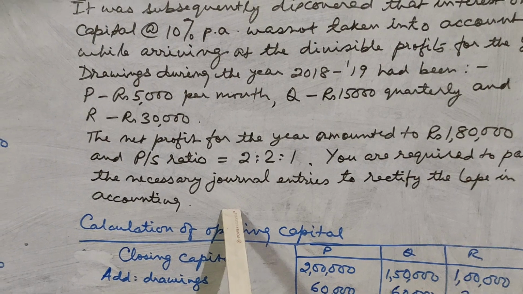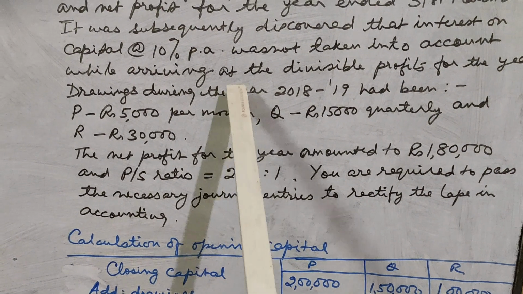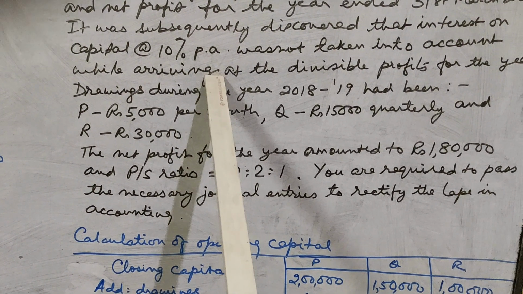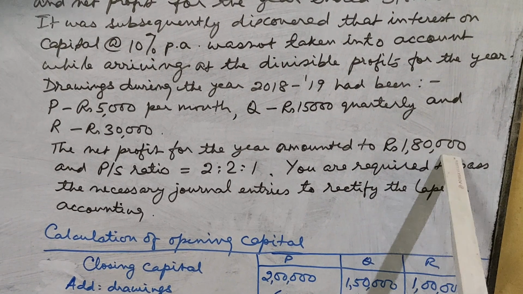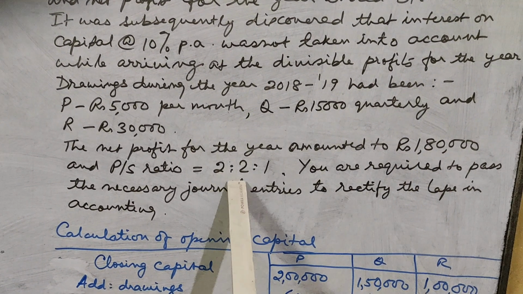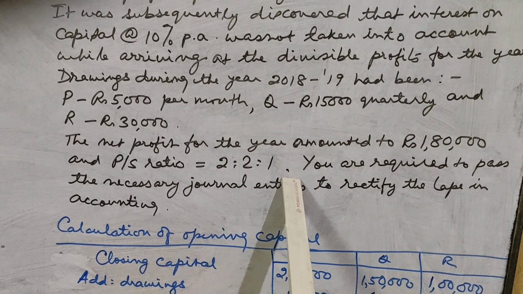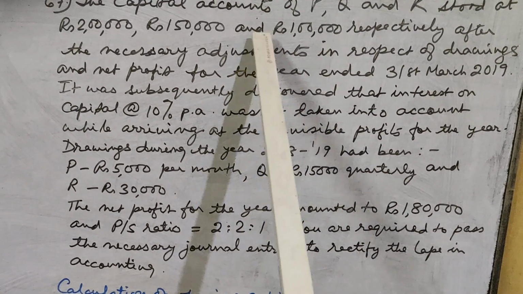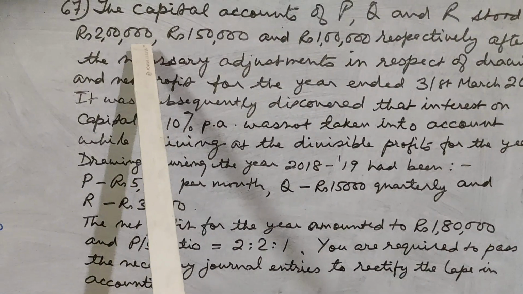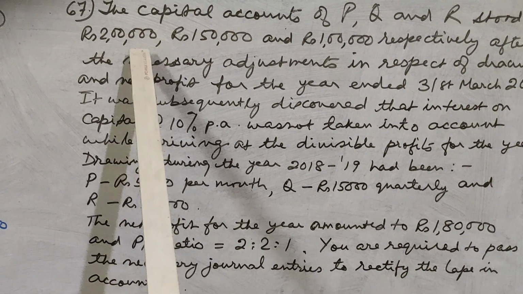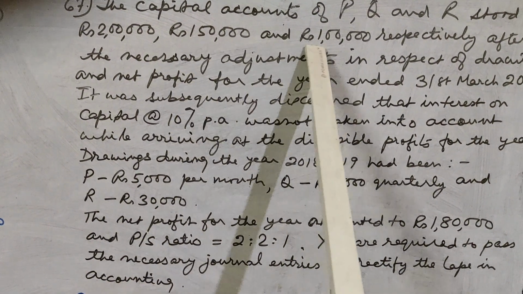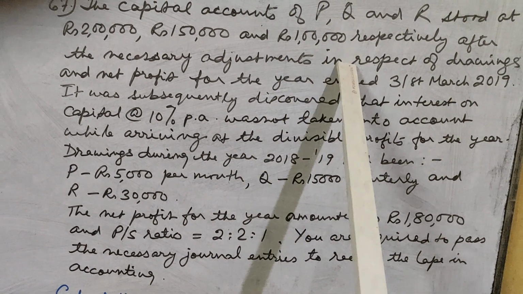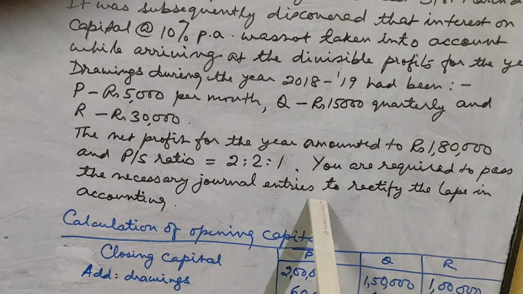So here what has happened is that by mistake they did not provide for interest on capital at the rate of 10% per annum, and whatever was the profit, 1,80,000, they divided among the partners in the ratio of 2:2:1. So first of all, we see that in the question the closing capitals of P, Q and R are given: 2 lakh, 1,50,000 and 1 lakh respectively. From the closing capital we have to arrive at the opening capital. So first of all we'll do that.